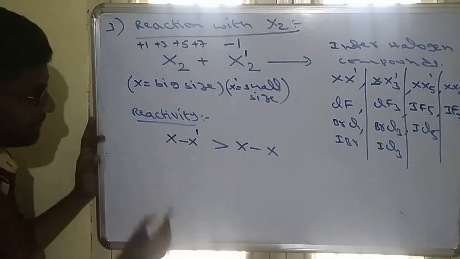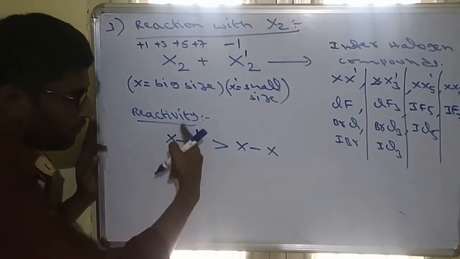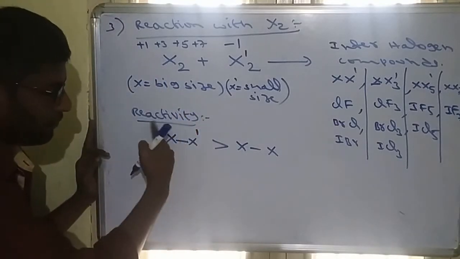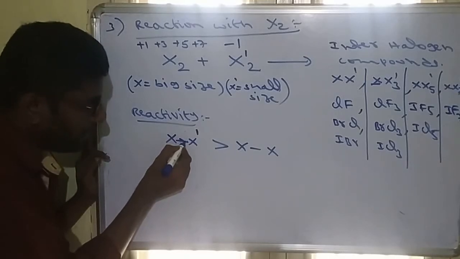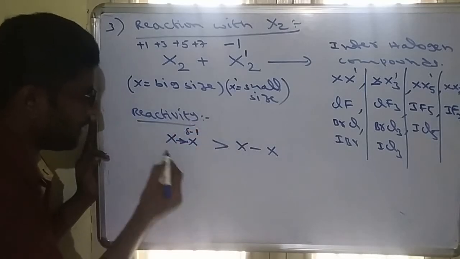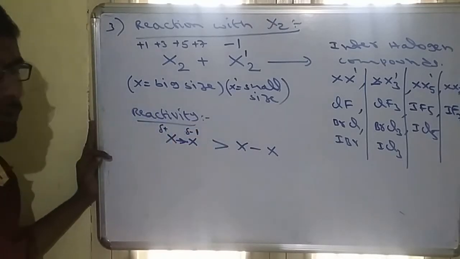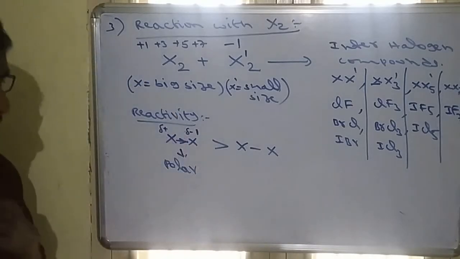Why? Because see this, in interhalogen, both are different halogens. One must be more electronegative and one must be less electronegative. So due to this electronegativity difference, there is some bond polarity. It will exhibit partial negative, partial positive. So this is the polar nature.